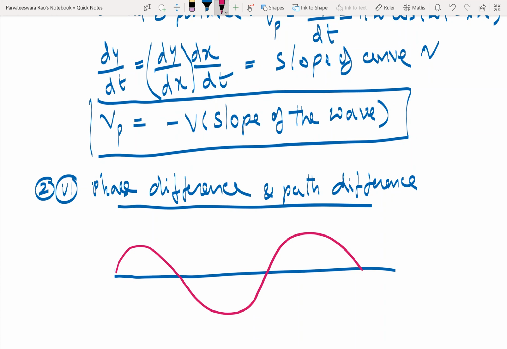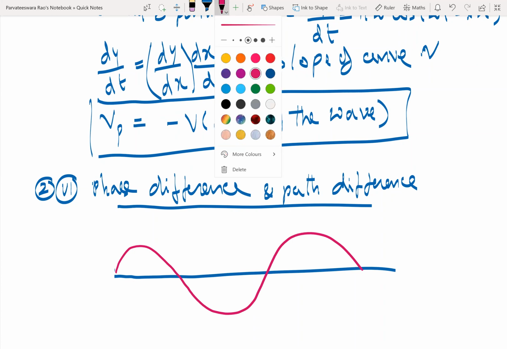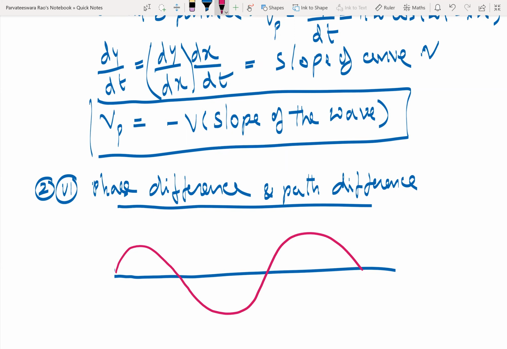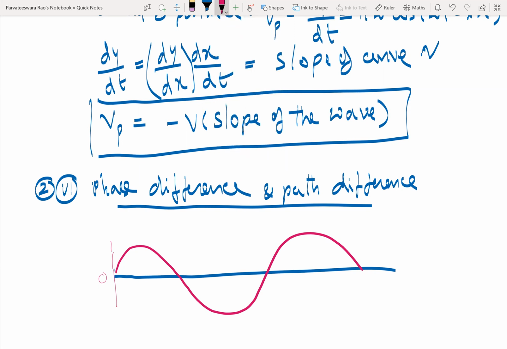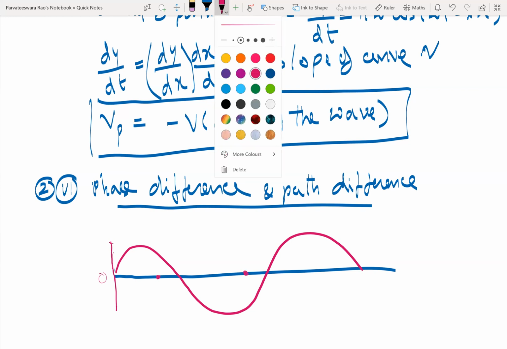We can have, say, this is the origin. I can have any particle at any region. So the particle distances are, I can put,